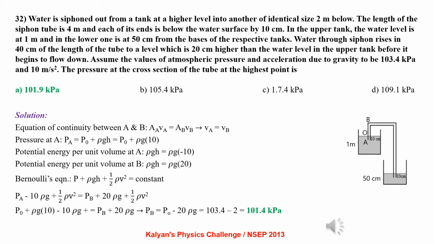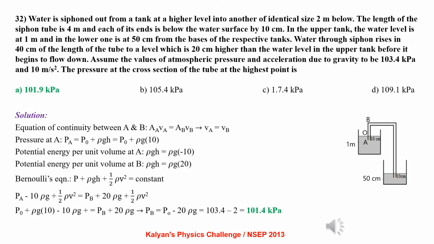Since the cross sectional area of the tube is constant, the velocities will be the same. Pressure at A is PA equal to P0 plus rho g h, that is P0 plus rho g into 10 units. Potential energy per unit volume at A is rho g h, that is rho g into minus 10 units. We have taken O as the reference level for potential energy calculation. Potential energy per unit volume at B is rho g h, that is rho g into 20.